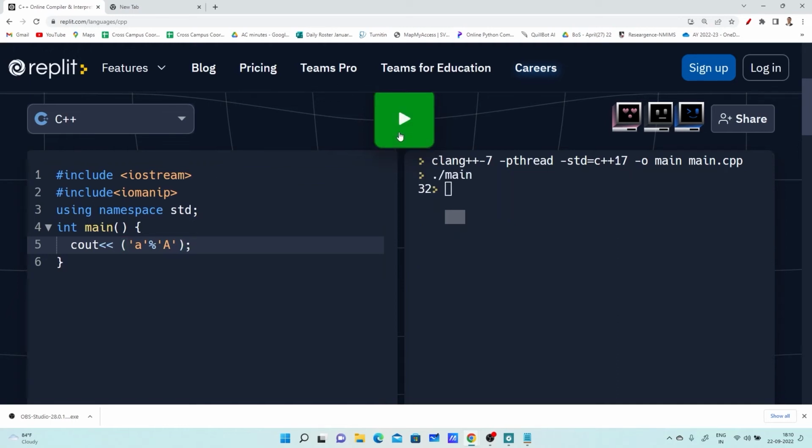That's why, whenever you are converting lowercase to uppercase, you have to subtract 32, and from uppercase to lowercase you have to add 32 to that particular character, right? So you get uppercase and lowercase conversion provided you are working with alphabets only, else you have to write an appropriate condition.